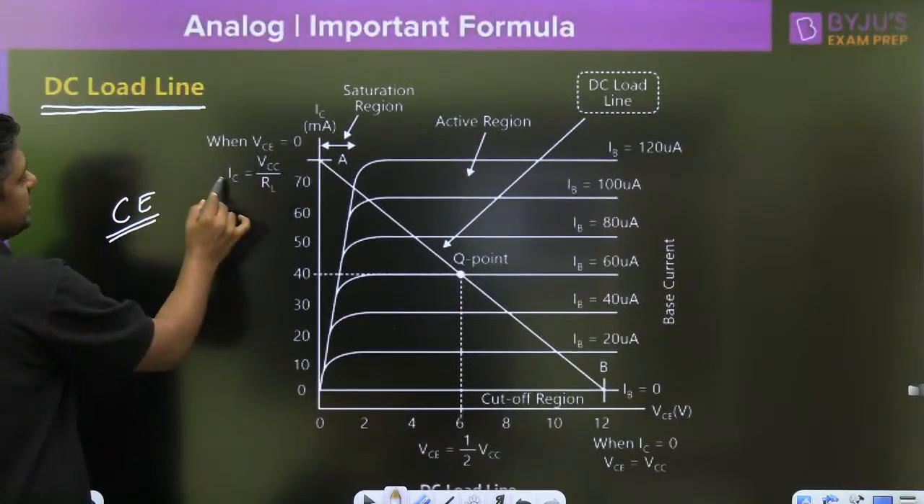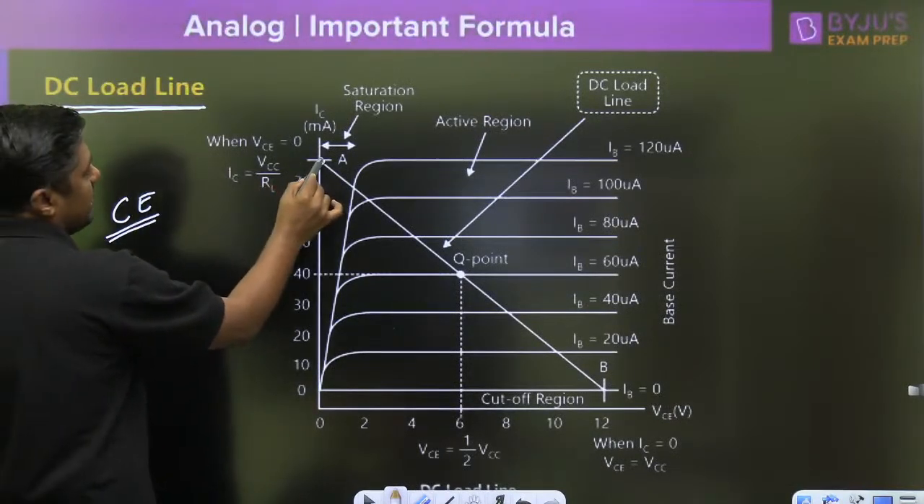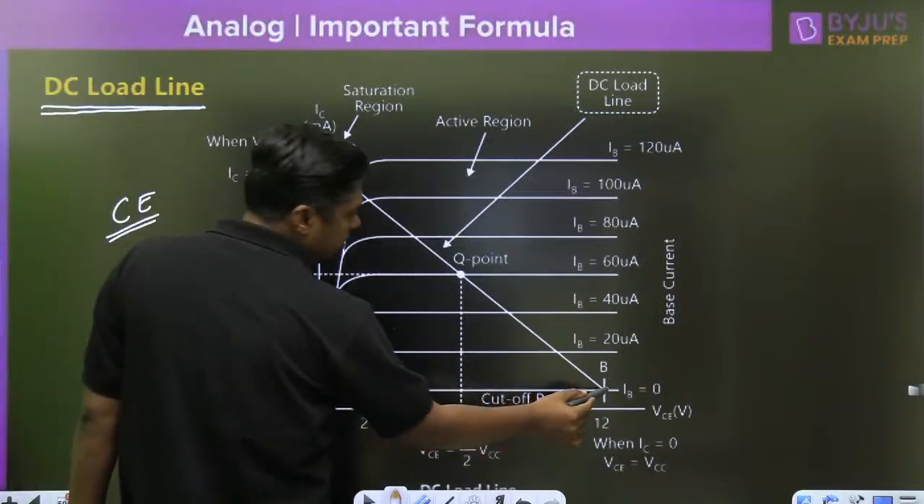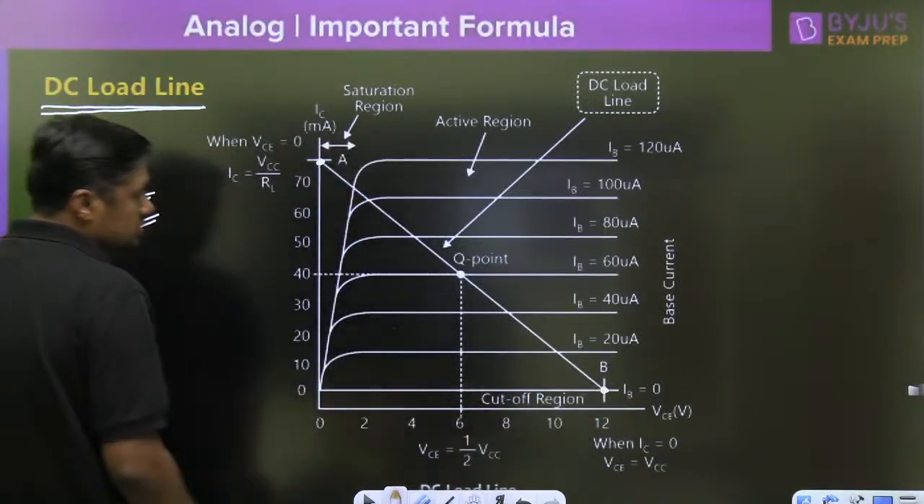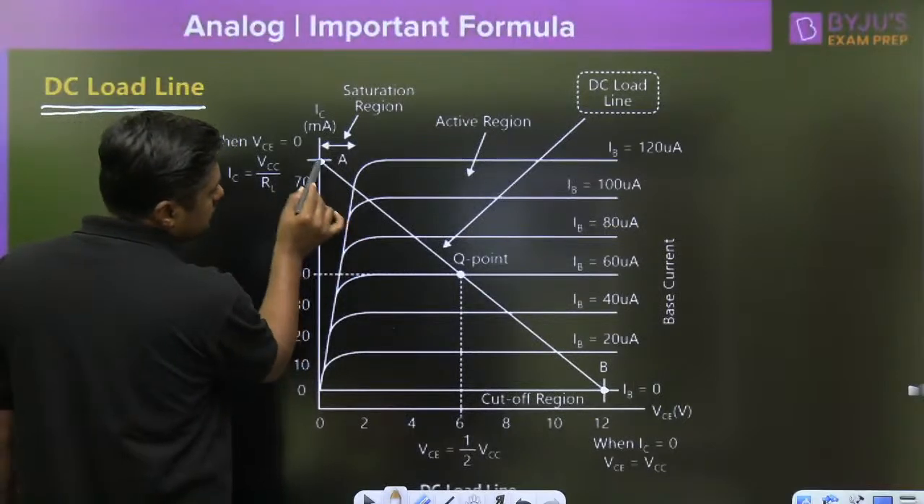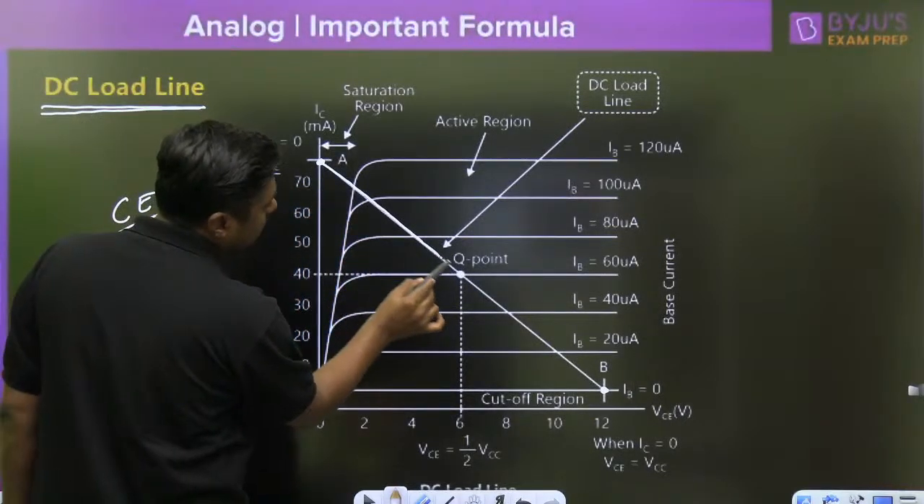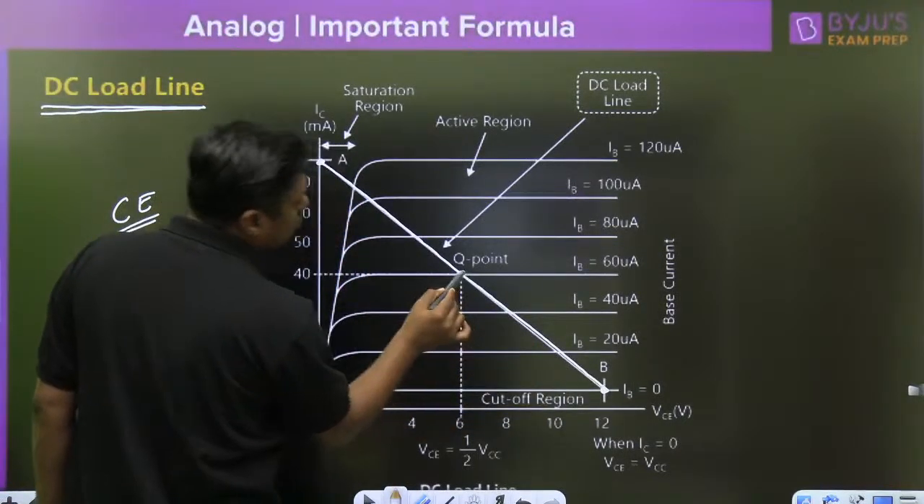Here we are giving the IC. The maximum value is VCC by RL. The minimum value is almost 0. This is called the DC load line. This is the DC load line, and this is called the Q point.